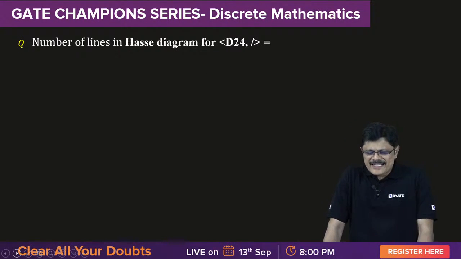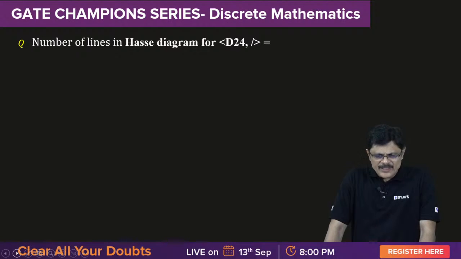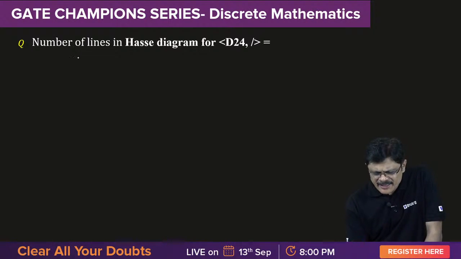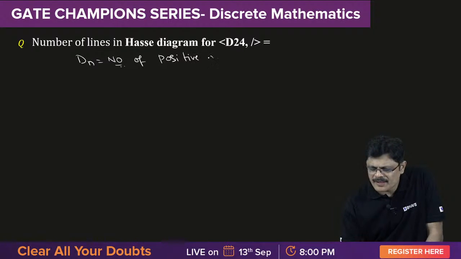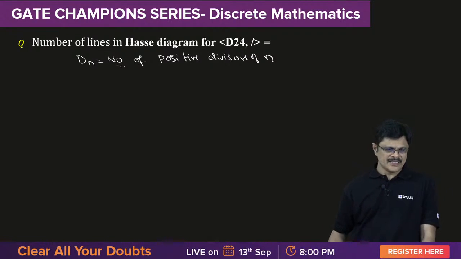Number of lines in Hasse diagram of D24 with division relation. Number of lines in Hasse diagram for D24. See, Dn is number of positive divisors of n.